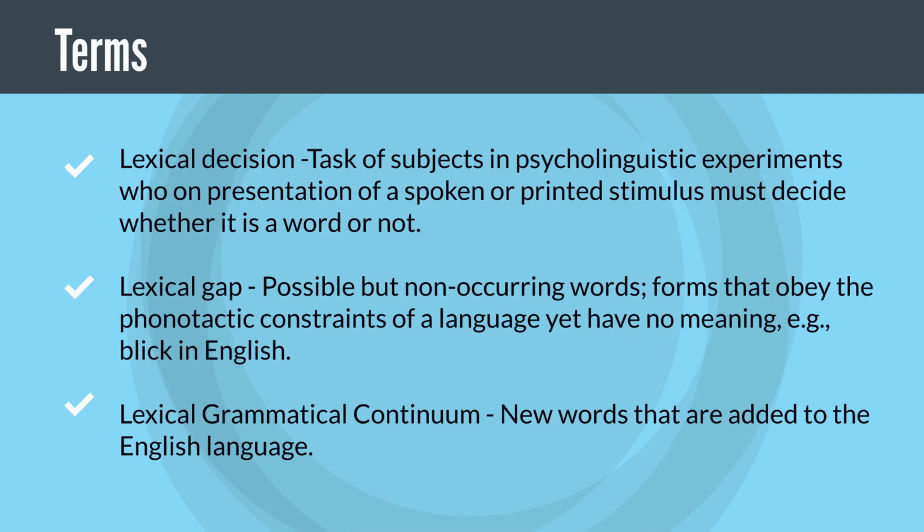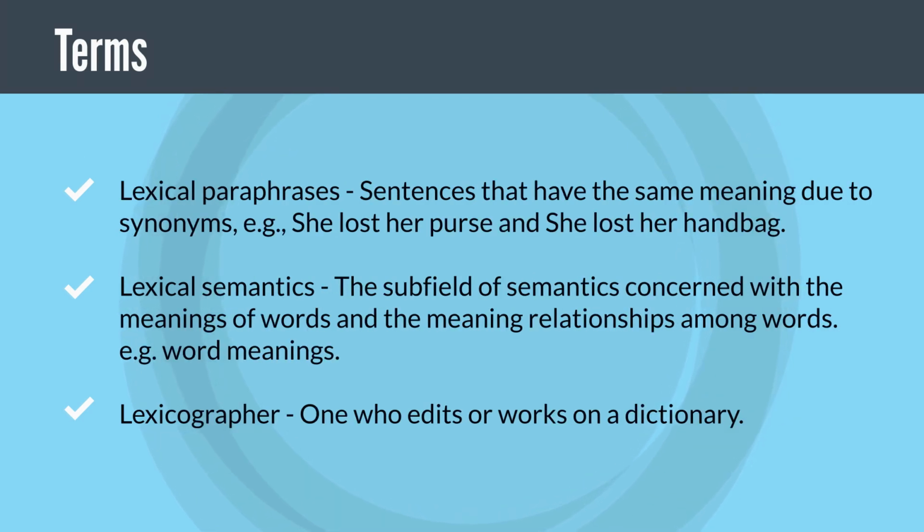Lexical gap: possible but non-occurring words, forms that obey the phonotactic constraints of a language yet have no meaning. Example: blick in English. Lexical grammatical continuum: new words that are added to the English language. Lexical paraphrases: sentences that have the same meaning due to synonyms. Example: she lost her purse and she lost her handbag.